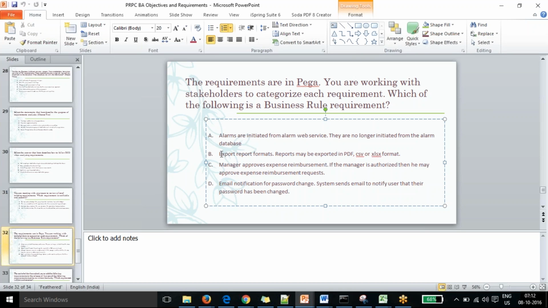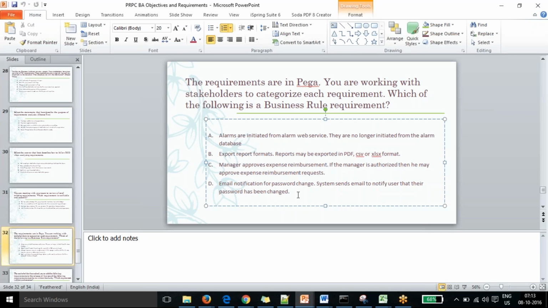And the second one, we want a specific industry standard, so this is specific to that enterprise level requirement. This is your business requirement, and this is your functional requirement. Can the export report formats be non-functional because it's talking about file format?